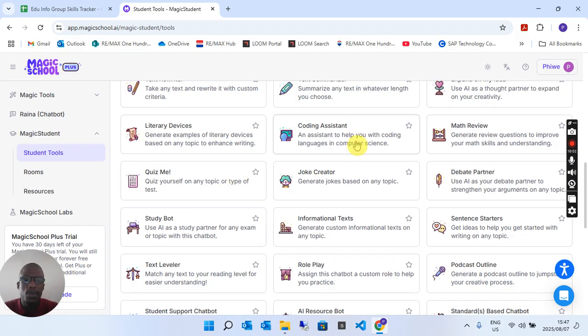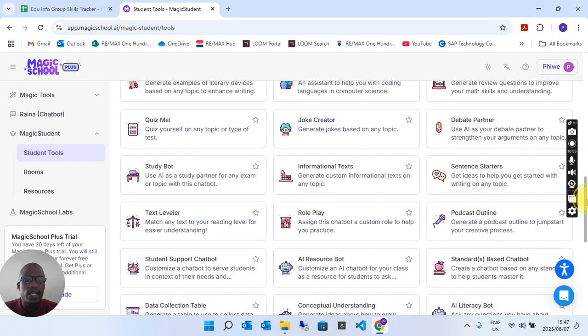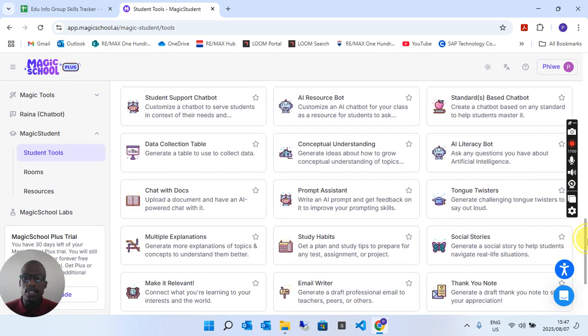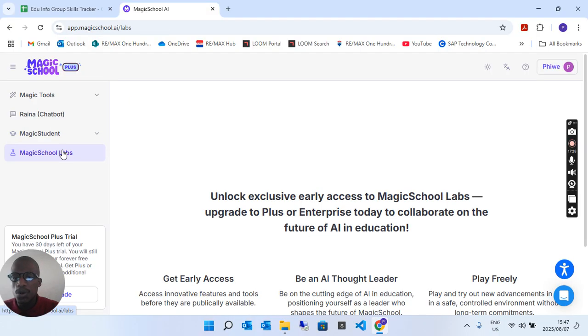You can literally spend time doing this, training it. The more information you put into this thing, the more it's going to learn what you want and what you want to achieve by using it as well. Study habits, AI literacy chatbot. Ask any questions you have about intelligence. Multiple explanations. So you really have a whole library here within your pocket or your computer, if you may.